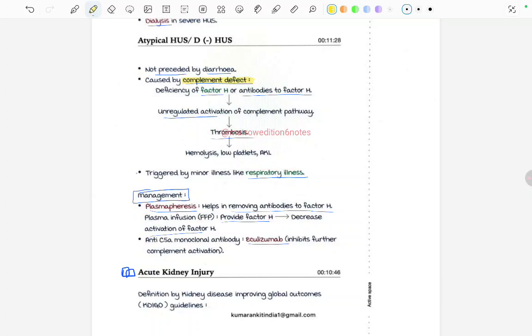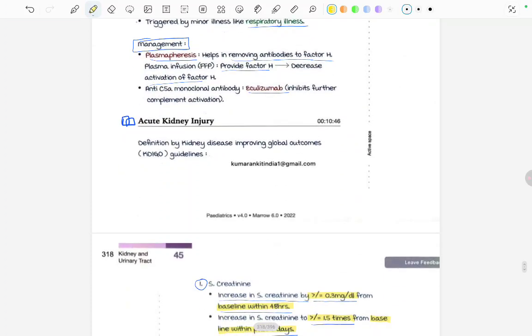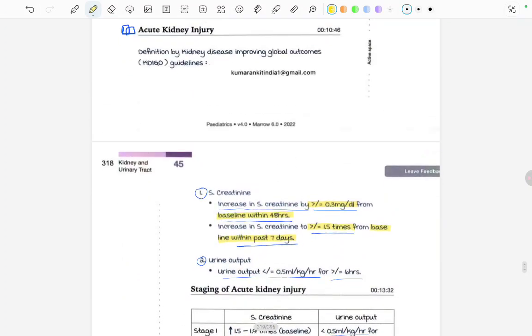And in management, we have to do plasmapheresis, removing the antibodies to factor H, and the anti-C5a monoclonal antibody, that is eculizumab. Now, the acute kidney injury definition by the kidney disease is what is given is what acute kidney